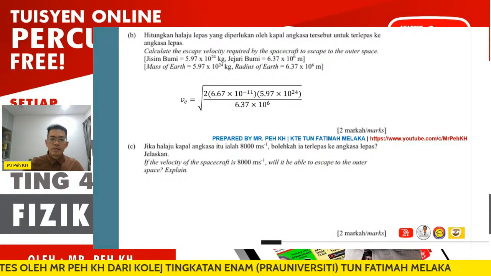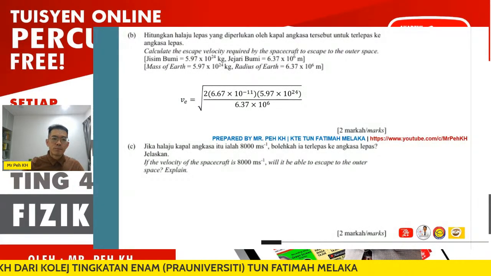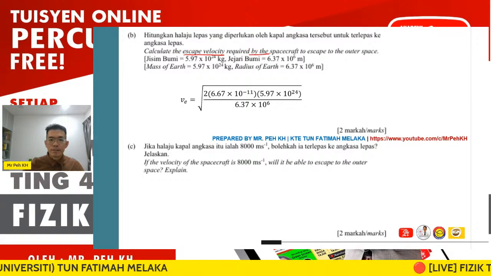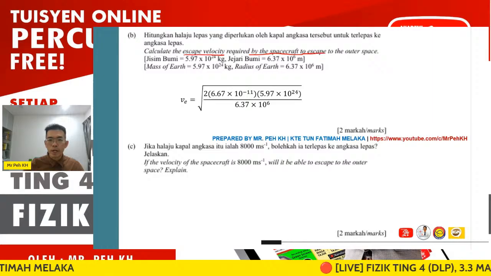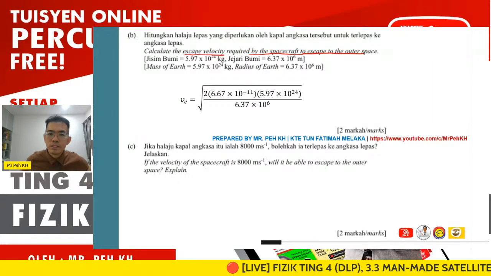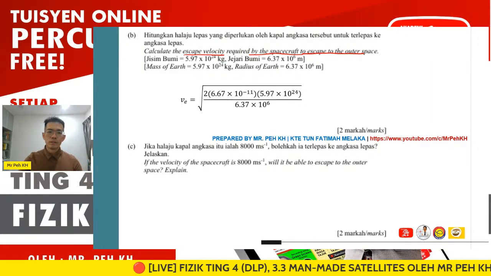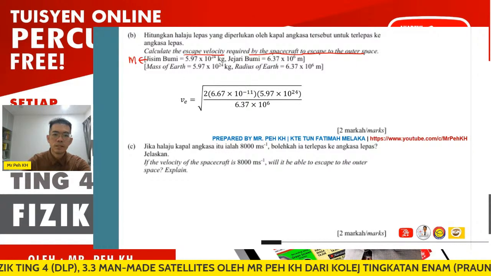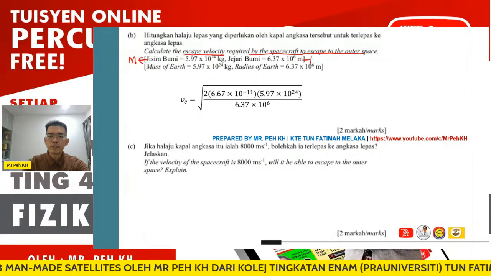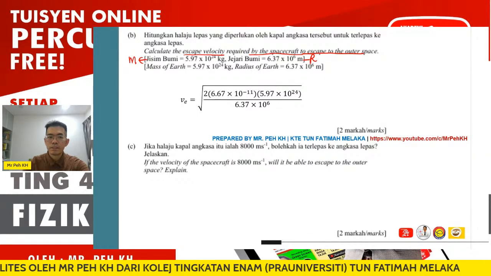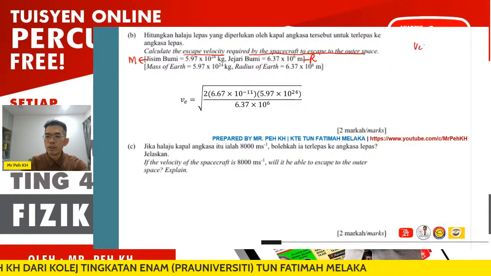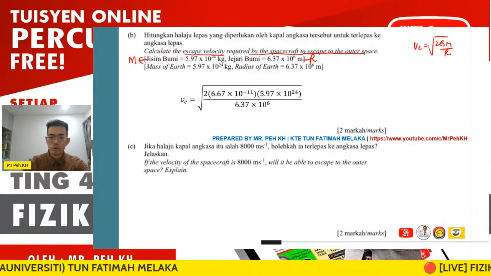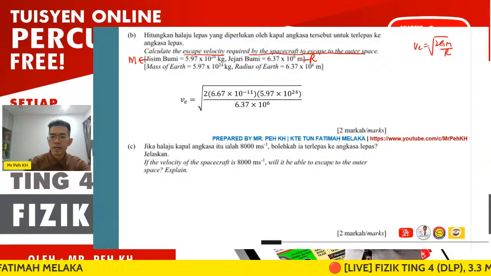I will straight away give you the answer already. Actually, the question will be this: calculate the escape velocity required by the spacecraft to escape from outer space. You can see here the planet is actually Earth. So the M will be this, then the radius given is this. So from the formula, VE equals square root 2GM over R. You just substitute everything, then you can get the value.